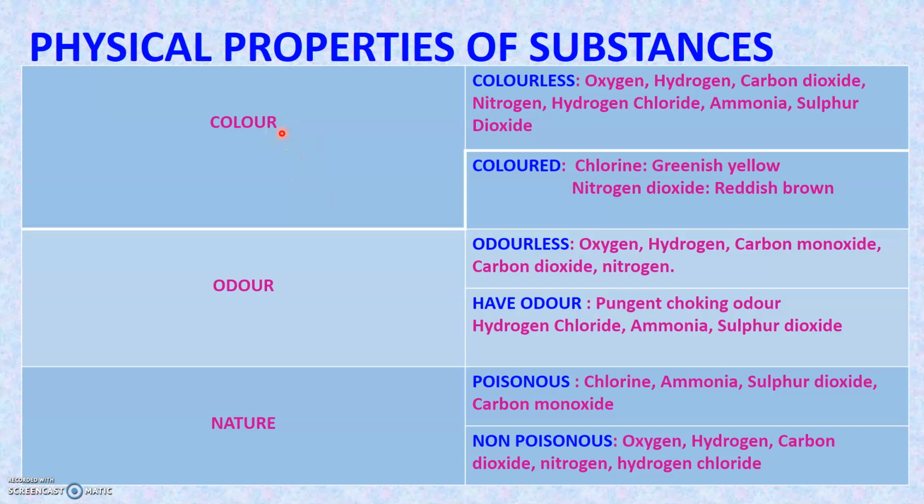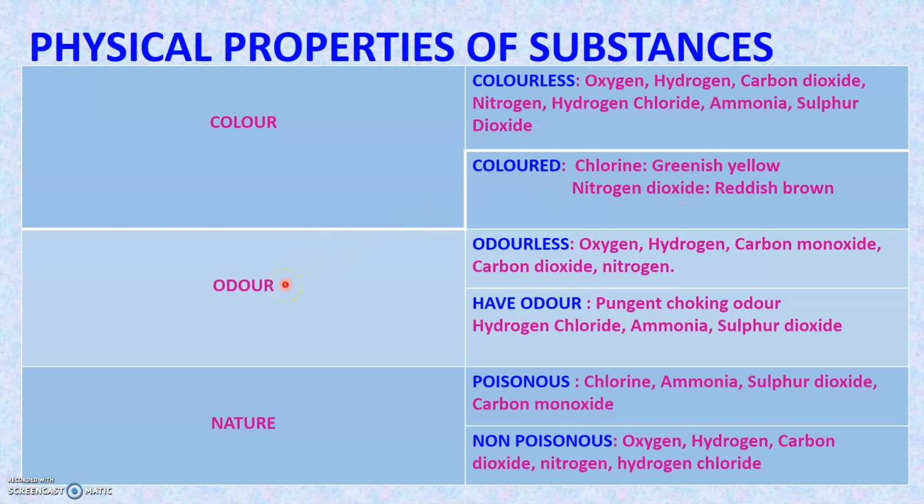Color. Some of the substances are colorless while some other substances are colored. Those substances that are colorless include oxygen, hydrogen, carbon dioxide, nitrogen, hydrogen chloride, ammonia, sulfur dioxide, etc. And those substances that are colored include chlorine and nitrogen dioxide. Chlorine has got a greenish yellow color, while nitrogen dioxide is reddish brown in color.